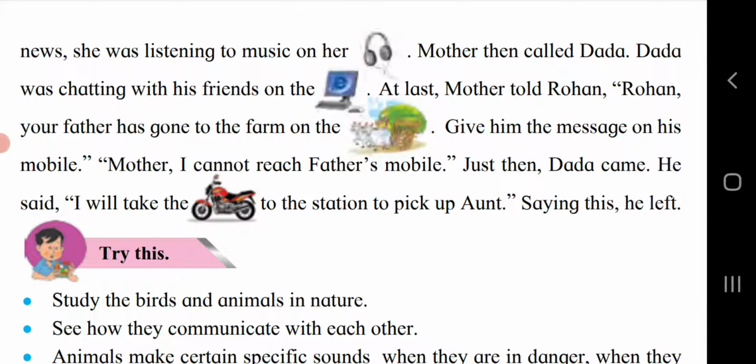Mother, I cannot reach father's mobile. Just then Dada came. He said, I will take the bike to the station to pick up aunt. Saying this, he left.